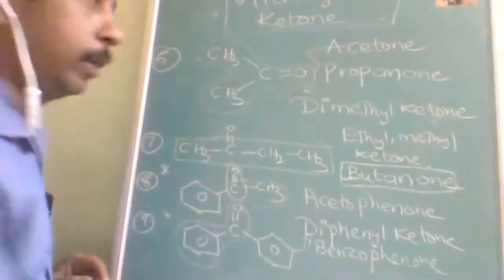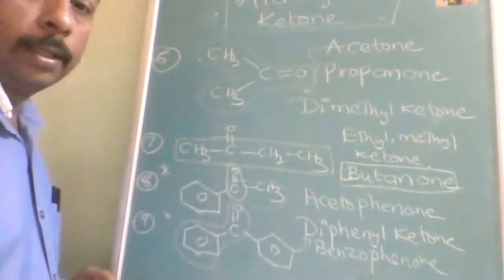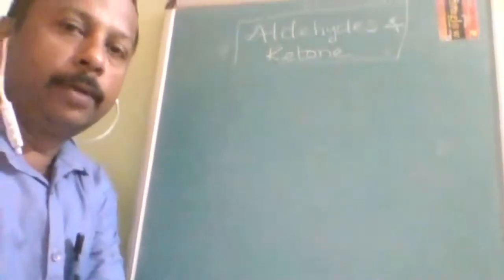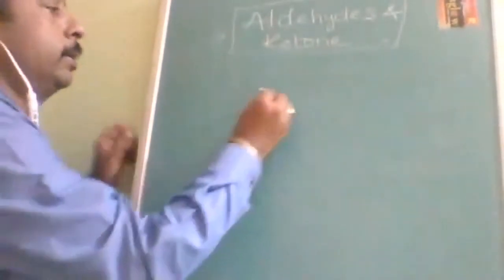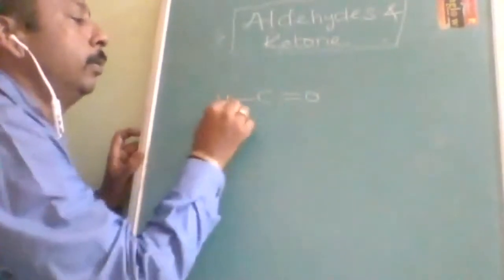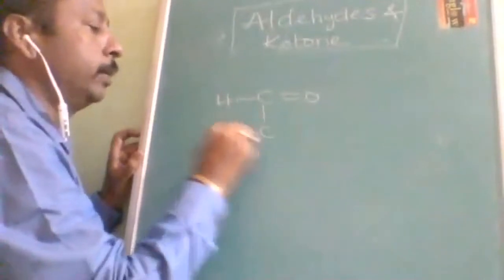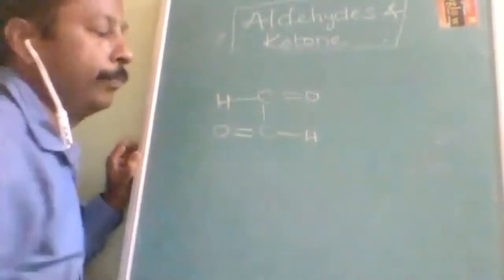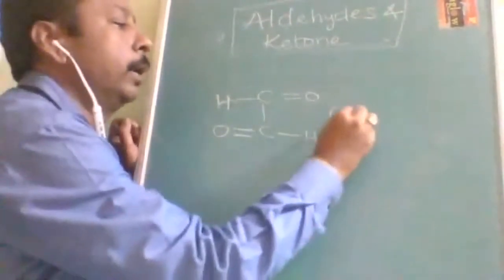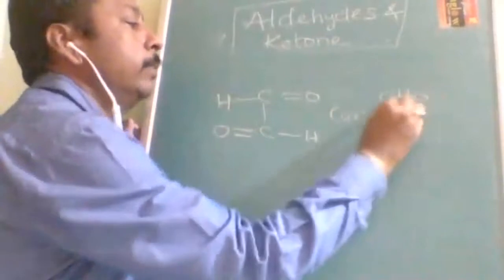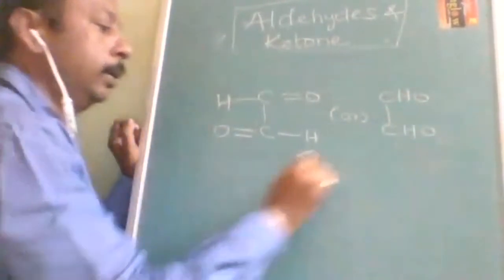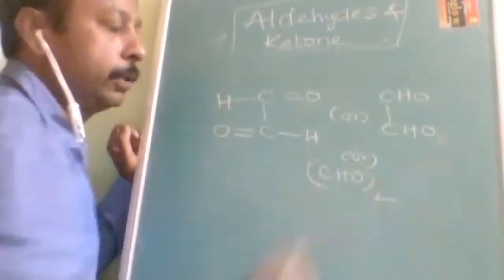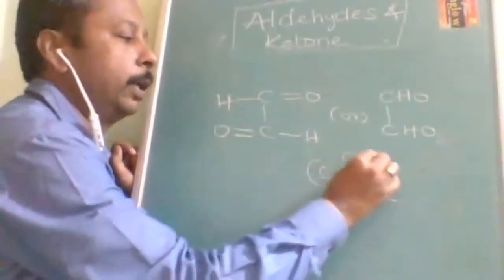Okay, so there is one more important thing, aldehyde, that is very important from the competition point of view. What is that? It is like this, C double bond O, H. There are plenty of ways to confuse you. Okay, so can you name this compound? This can be written like this. This can sometimes be written like this also. Sometimes this can be written in the simplest form, CHO twice. So like this they may give it to you.